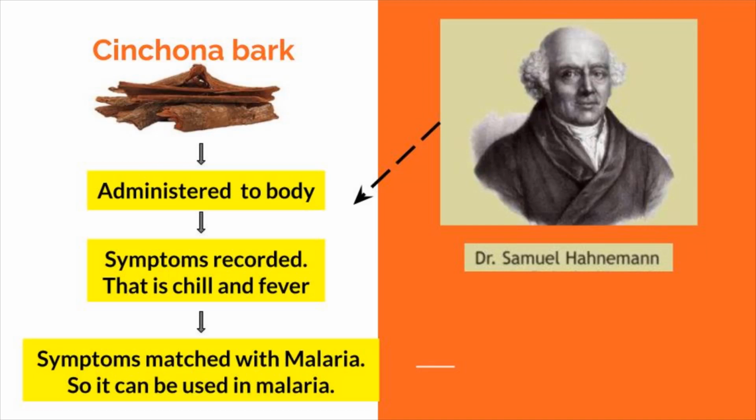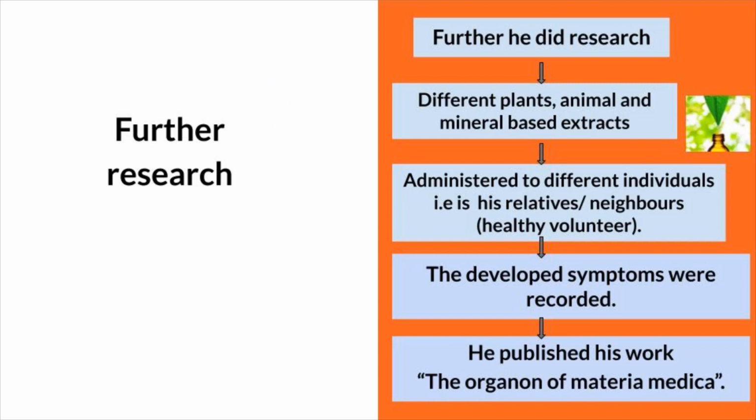After this experiment, he did more research on the same. He took a number of plant, animal and mineral based extracts. He gave them in different concentrations, different potentiation, to different healthy individuals, that is his relatives, neighbors, etc. And then he recorded and listed the different symptoms that developed after administration of these different drugs at different concentrations.